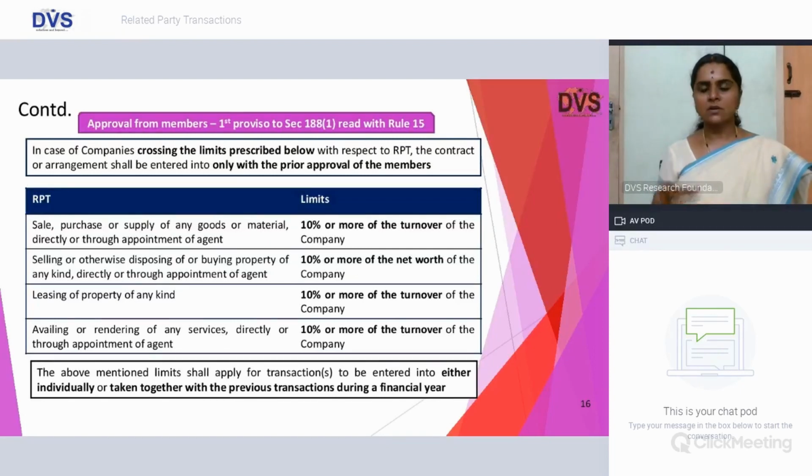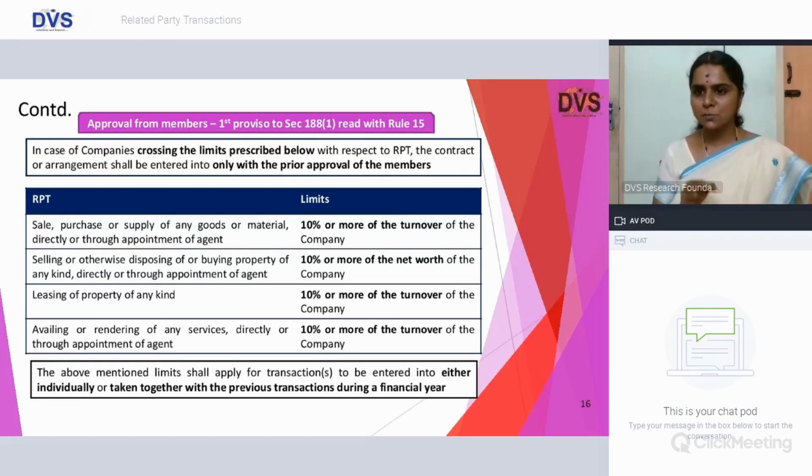In case of companies crossing the monetary threshold as prescribed with regard to related party transactions, they shall be entered into only with the prior approval of members. What are they? So with regard to sale, purchase or supply of goods or materials or for appointment of agent, the limit is 10% or more of the turnover. So if you're going to exceed that limit, then you have to go for specific prior approval of members.